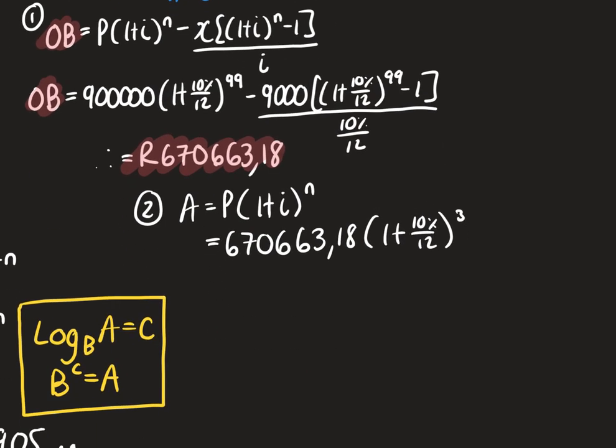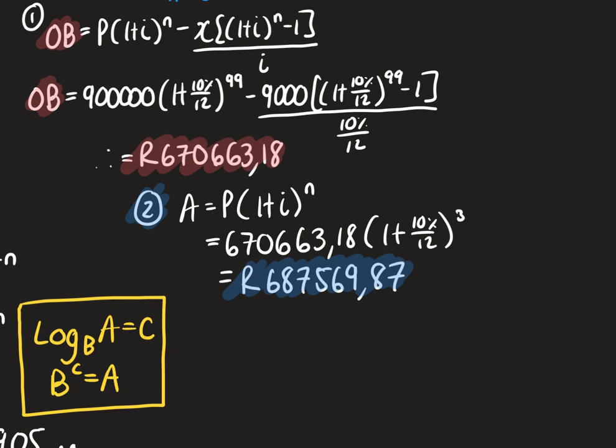That's going to be a total of 687,569.87. Bearing in mind that whenever I get these big values, guys, I'm not clearing my calculator and rounding up too early. I'm using this stored value all the way through. Okay, so that is step 2.